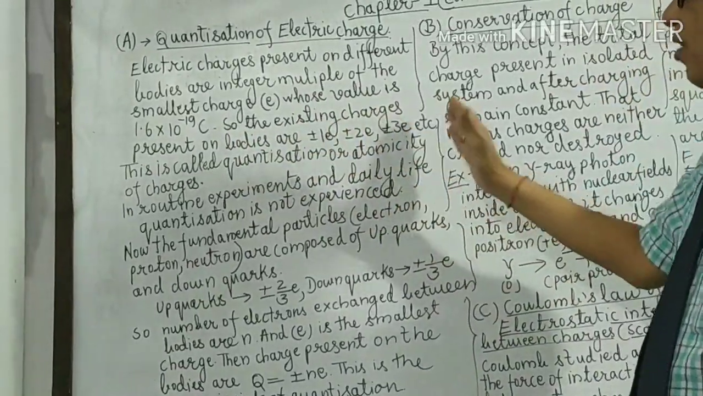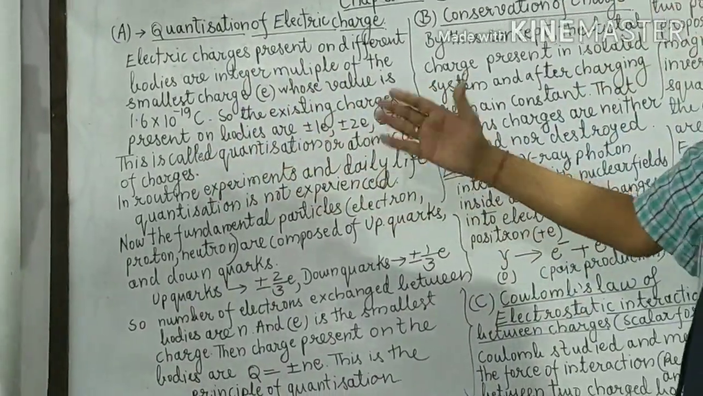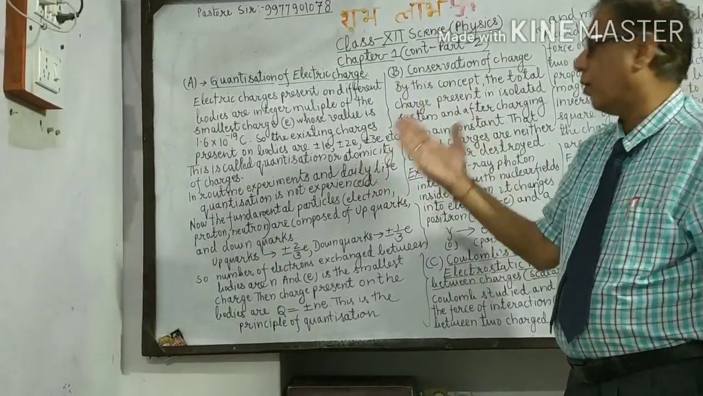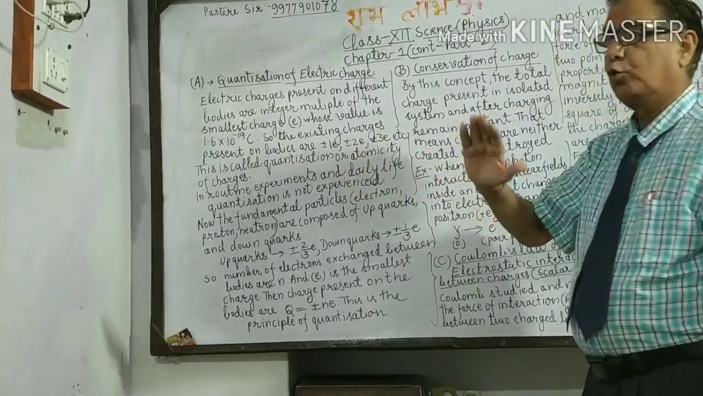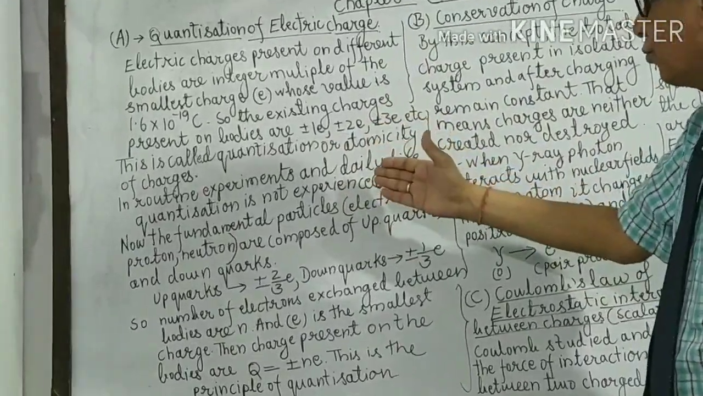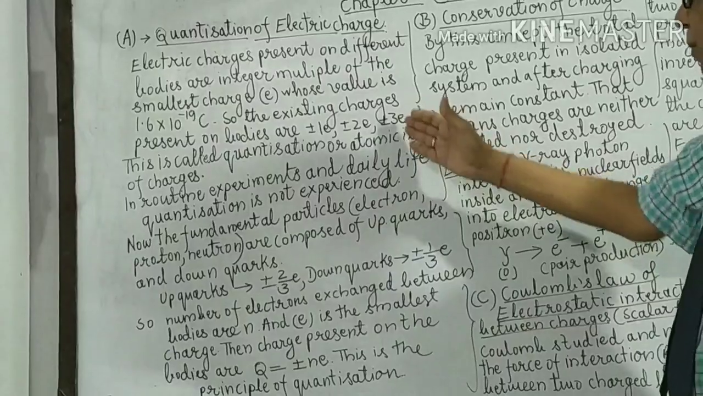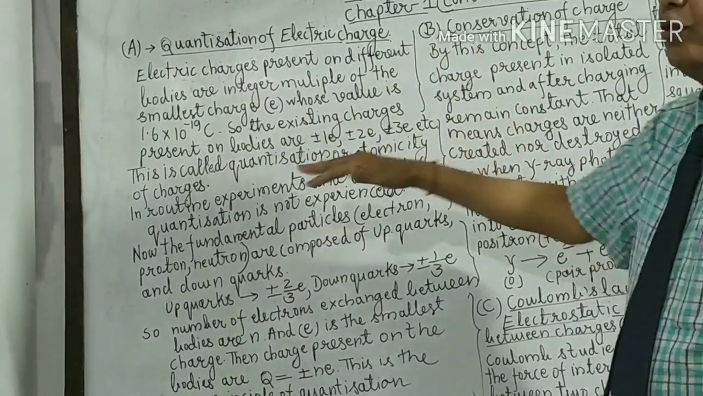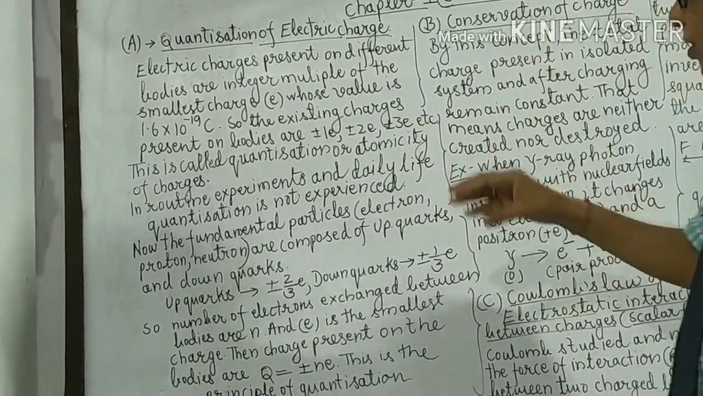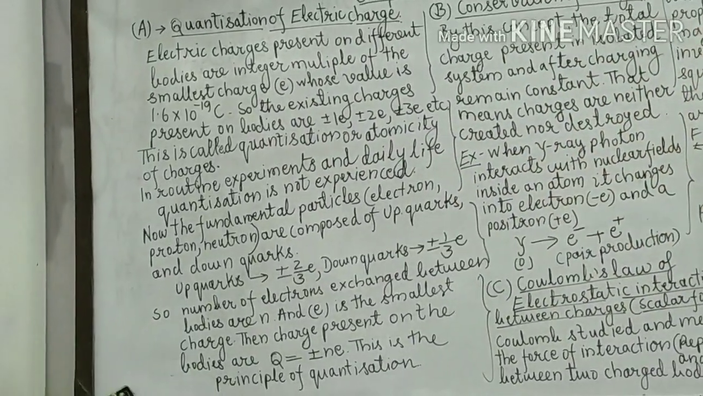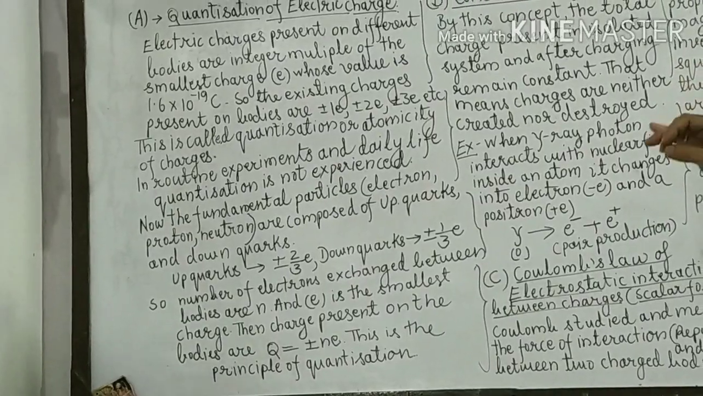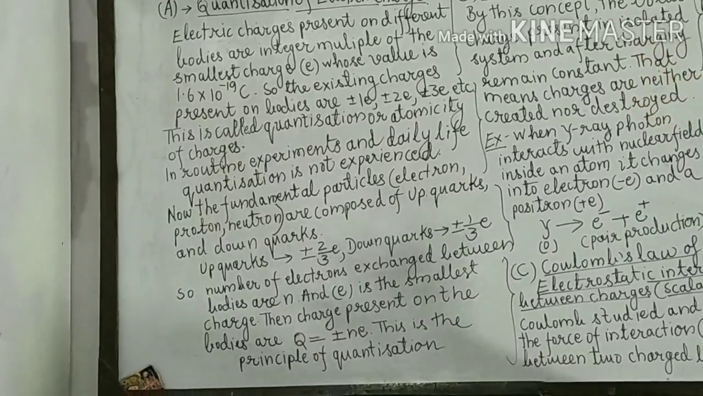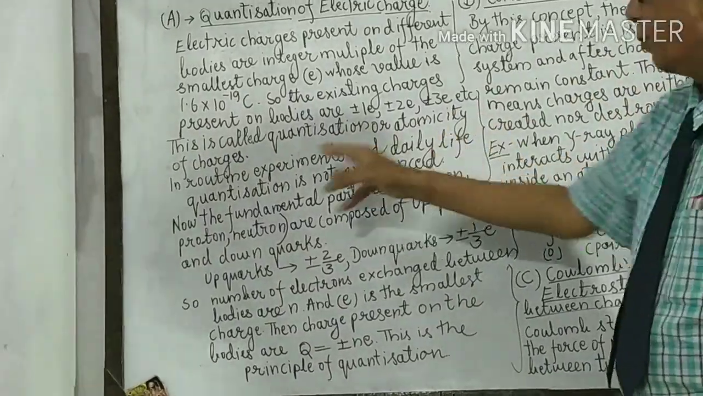So the existing charges present on the bodies, they can be either 1 electron transferred, gained or lost, plus minus 1 e. 2 electrons gained or lost, plus minus 2 e. 3 electrons, plus minus 3 e, like this. So this is called the quantization or atomicity of charges. That the charges present on different charged bodies are the integer multiple of the smallest charge e, whose value is 1.6 into 10 to the power minus 19 coulomb. This is called quantization or atomicity of charges.